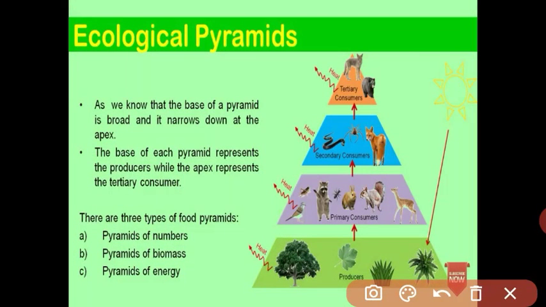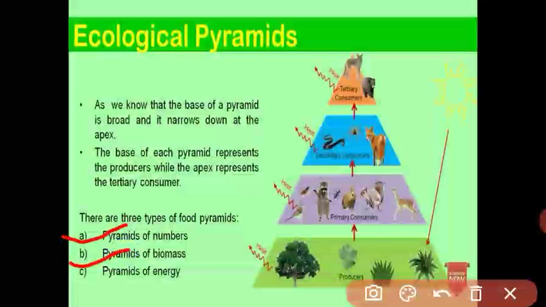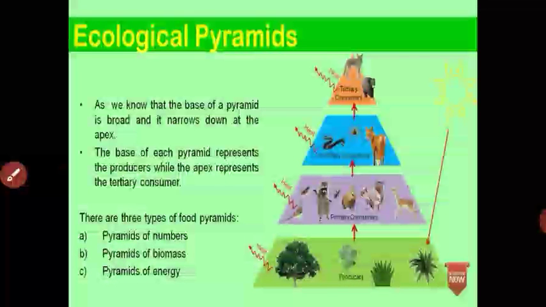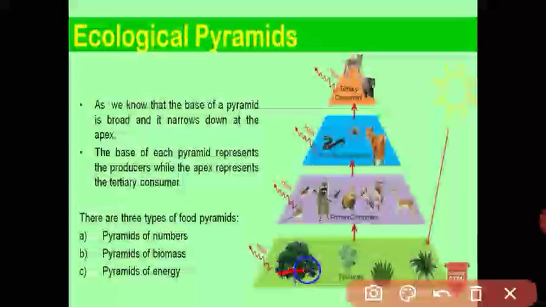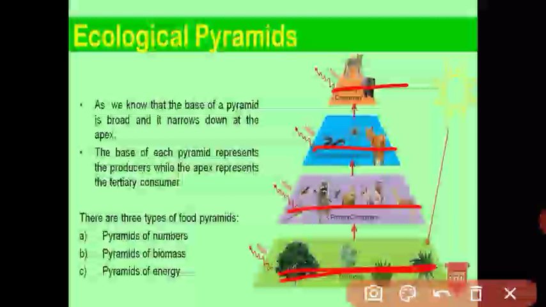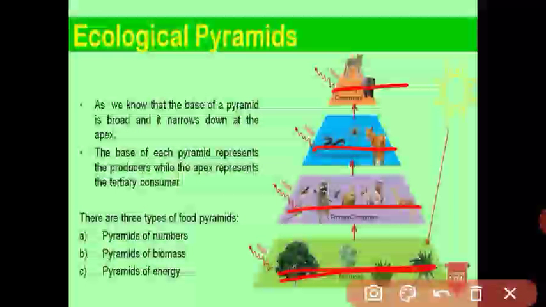There are three types of food pyramid: pyramid of number, pyramid of biomass, and pyramid of energy. See this picture. This is a food pyramid. At the base is the producer, then the primary consumer, secondary consumer, and tertiary consumer. It is a food chain, and with the help of the pyramid we can show the food chain. This is called the food pyramid, and there are three types.